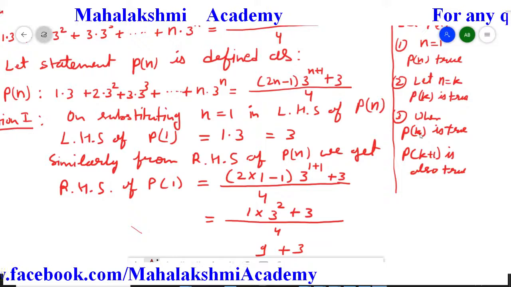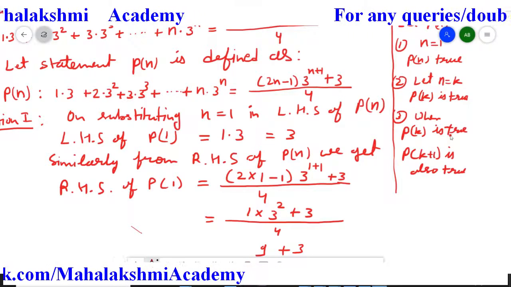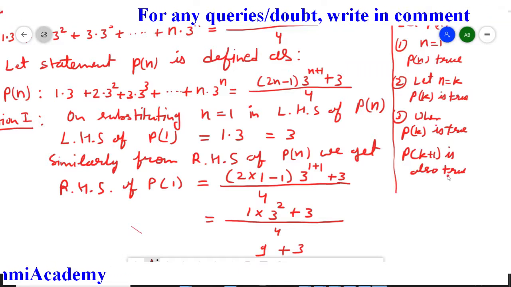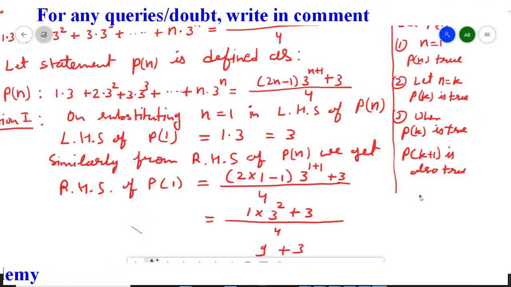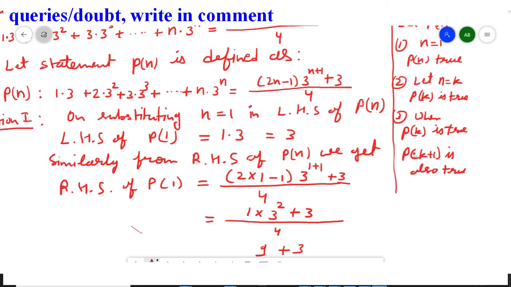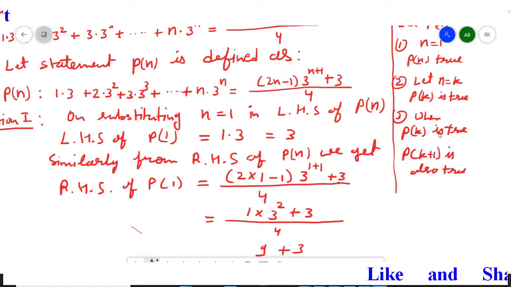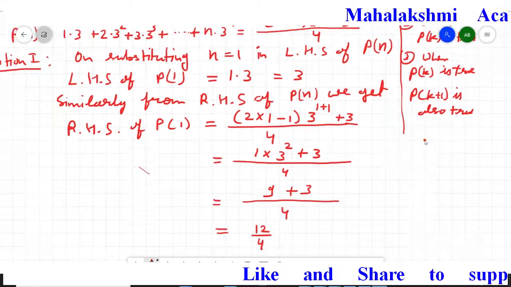So what is condition third? When Pk is true, in that situation we have to bring Pk plus 1 is also true. So this is our condition third, students. With the help of Pk statement, we have to bring this. I hope it's clear to you. With the help of Pk, we have to bring Pk plus 1 is true. So we'll start condition third now.